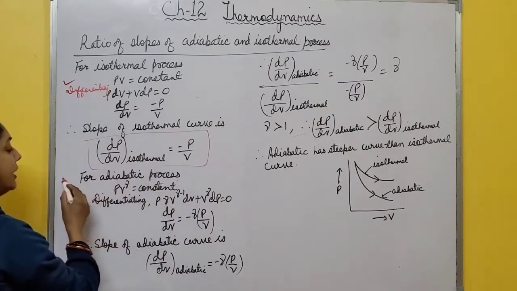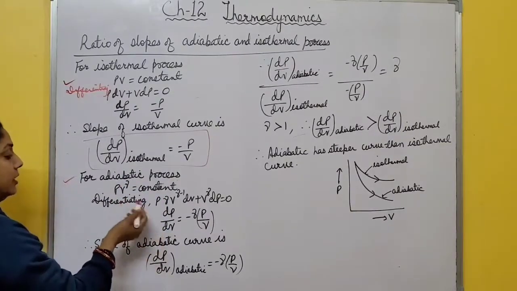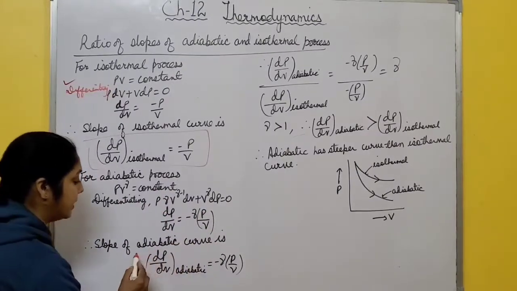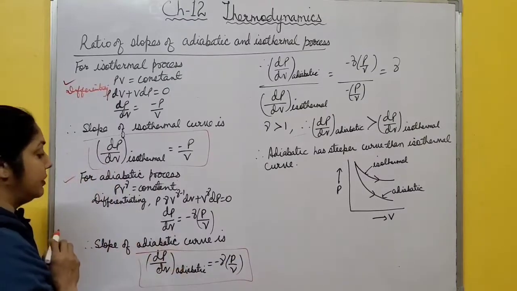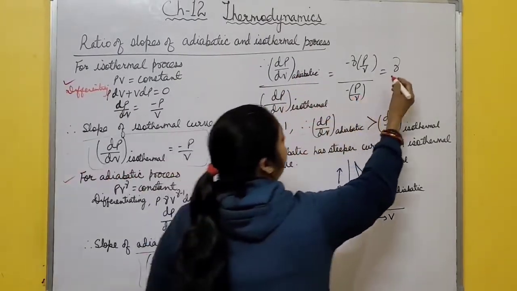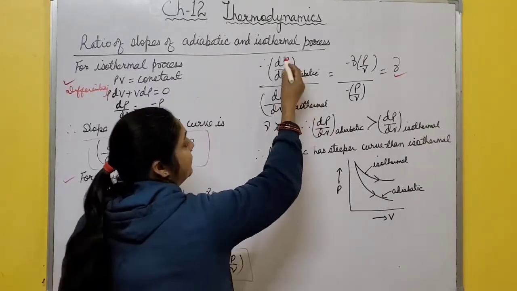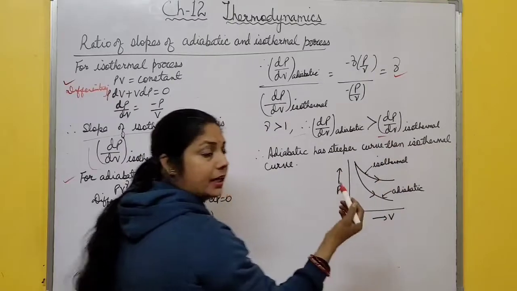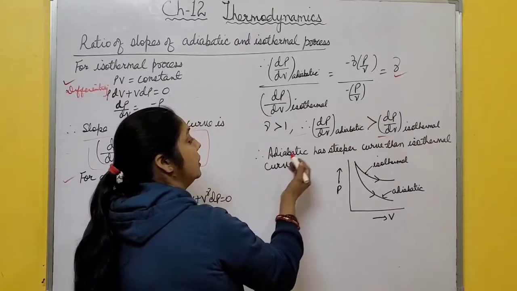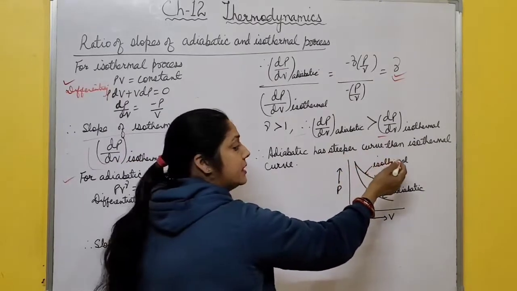Negative slope is there. Now for the adiabatic process, PV to the power gamma is constant. Again differentiating both sides, you get dP by dV equal to minus gamma P by V. So the slope of the adiabatic curve is minus gamma P by V. When you find the ratio of these two curves, adiabatic by isothermal, you get gamma. This gamma is always greater than 1. It means the slope of the adiabatic curve is always greater than the isothermal curve, gamma times greater. So it is clear that adiabatic has a steeper curve than the isothermal curve.